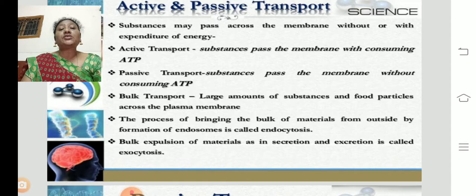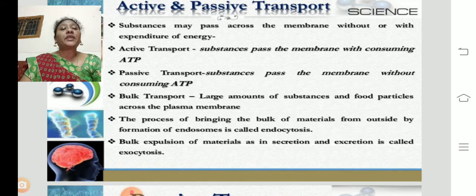So if there is no usage of energy to pass the substances into the cell body through the cell membrane, that is called passive transport. Bulk transport is the movement of large amounts of substances and food particles across the plasma membrane. Bulk transportation means an excessive amount of nutrients or materials is transported through the membrane, and such transportation is called bulk transport.